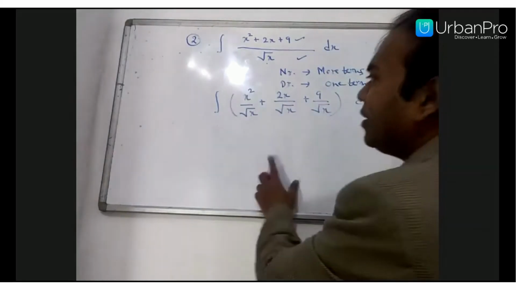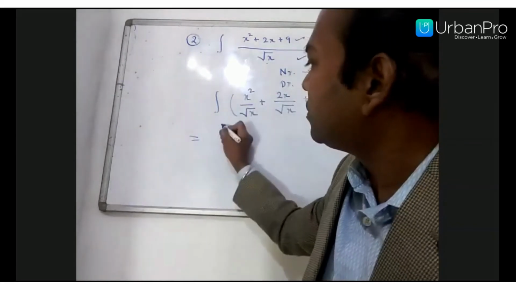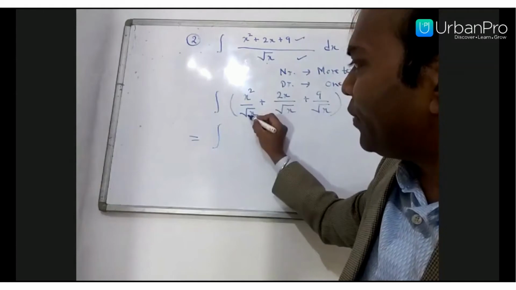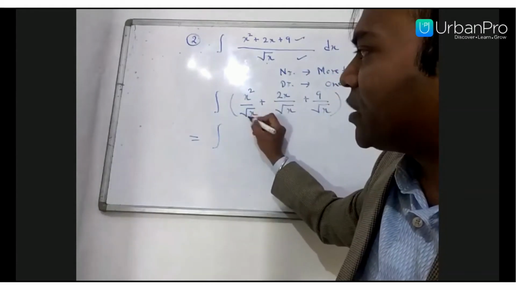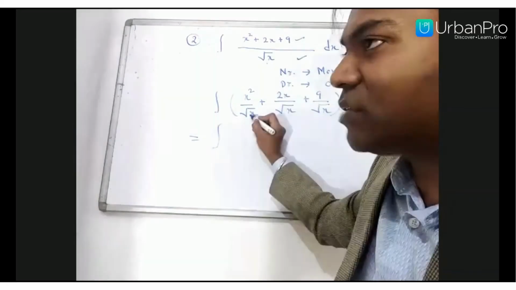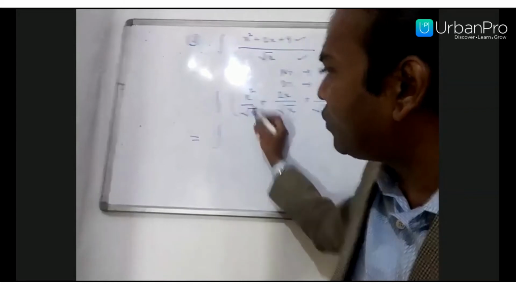Then simplify each and every term. X square by root x. You know root x means square root, and square root means x raised to the power 1 by 2. Here we already have x power 2.